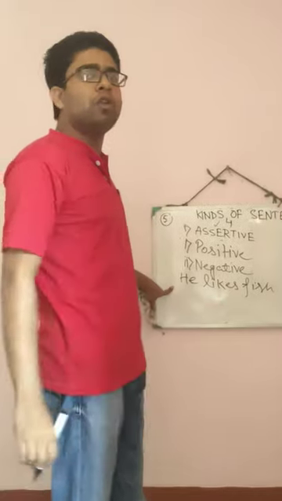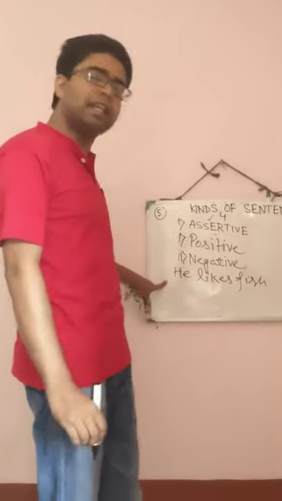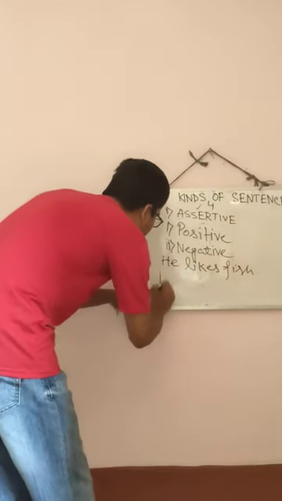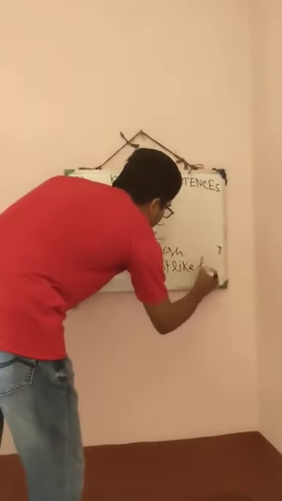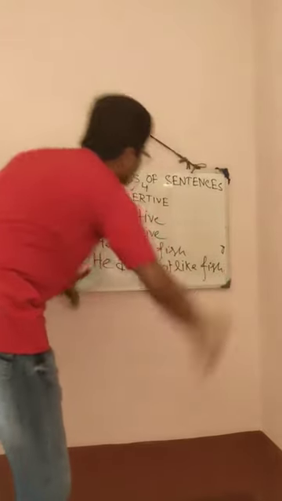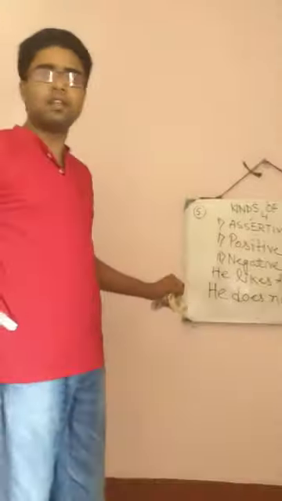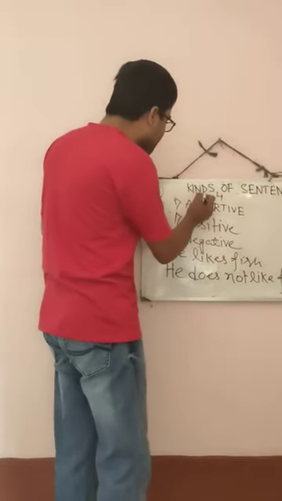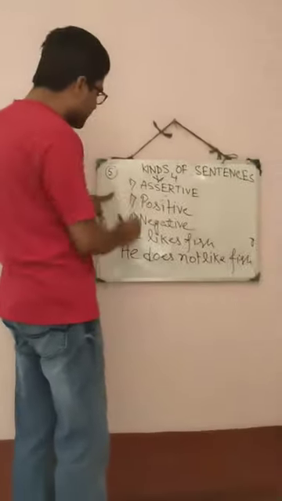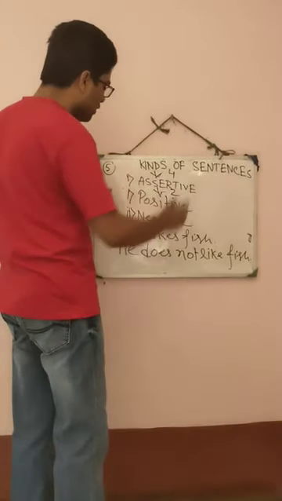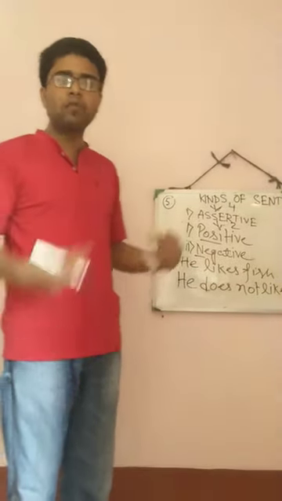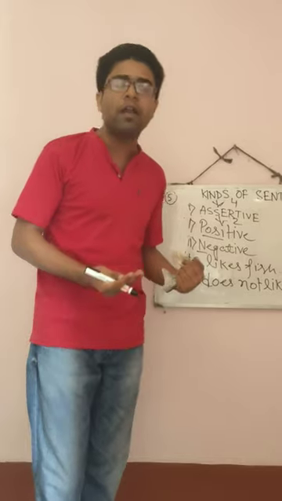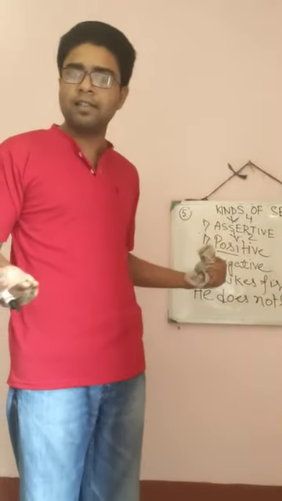Okay? And when we use not, no, this is a negative statement. If I make this sentence negative, he does not like fish. Okay? He does not like fish. So what kind of sentence is this? This is negative sentence. Is that clear? So here we are getting that assertive sentence is divided into two parts. One is positive part and one is negative part. When you accept something, this is positive, and when you do not accept anything, this is negative.